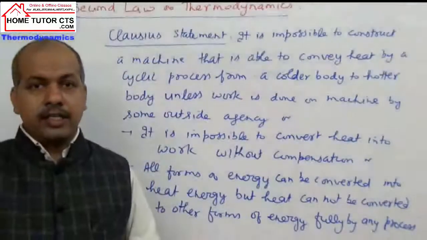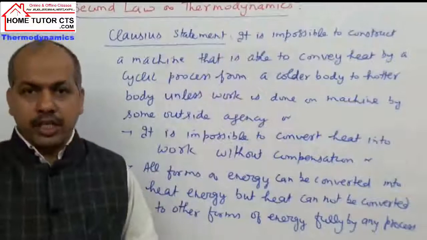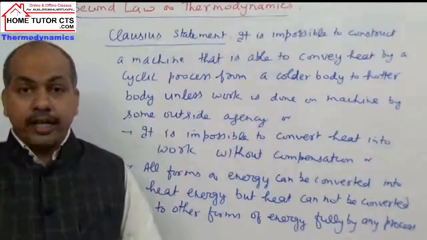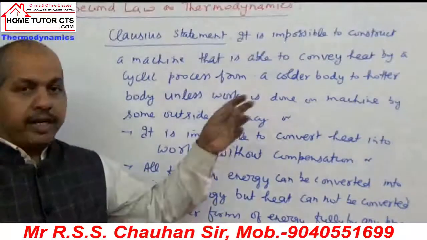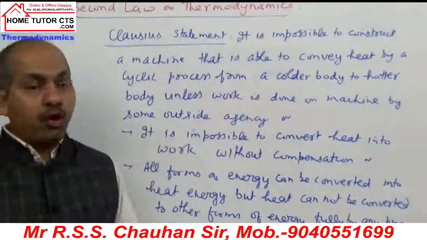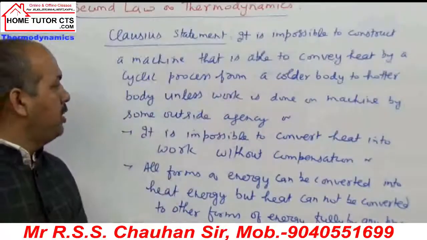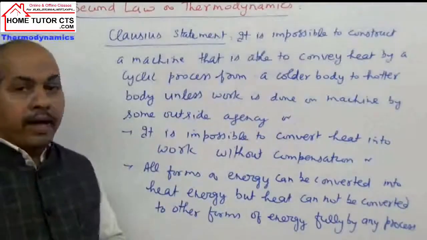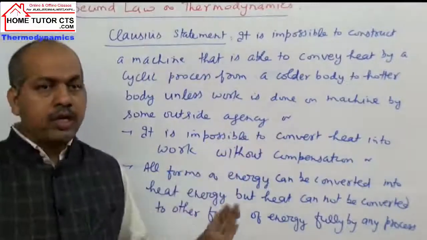It states that it is impossible to construct a machine that is able to convey heat by a cyclic process from a colder body to a hotter body unless work is done on the machine by some outside agency.